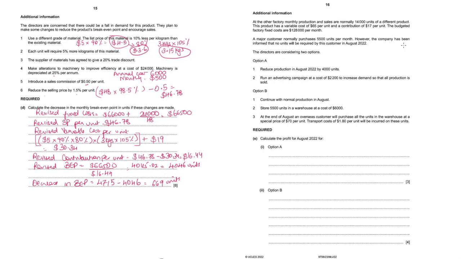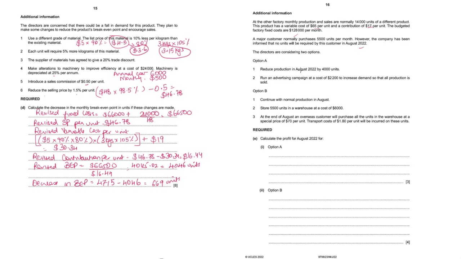At the other factory, monthly production and sales are normally 14,000 units of a different product. This product has a variable cost of $65 and contribution of $17 per unit. Budgeted factory cost per month is 128,000. Major customer normally purchases 5,500 units per month. However, the company is informed that no units would be required from August.